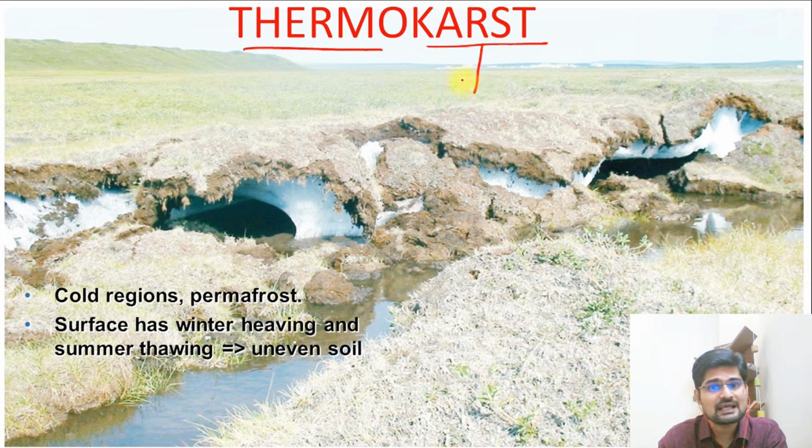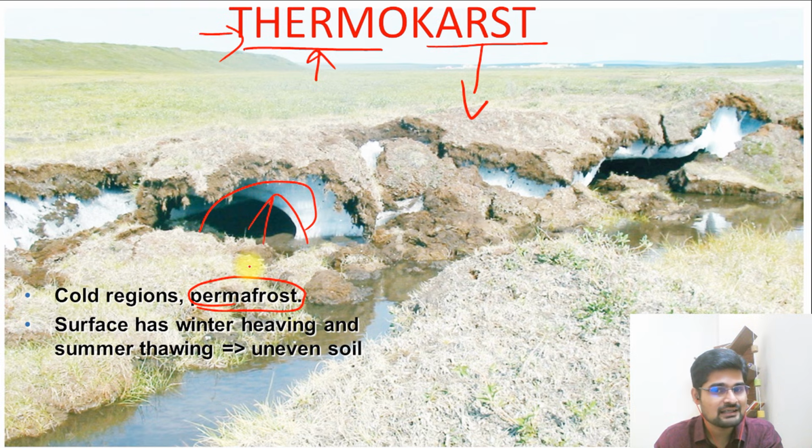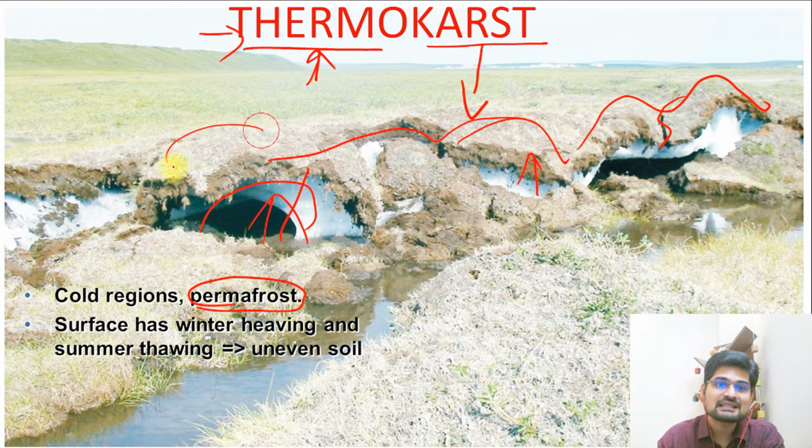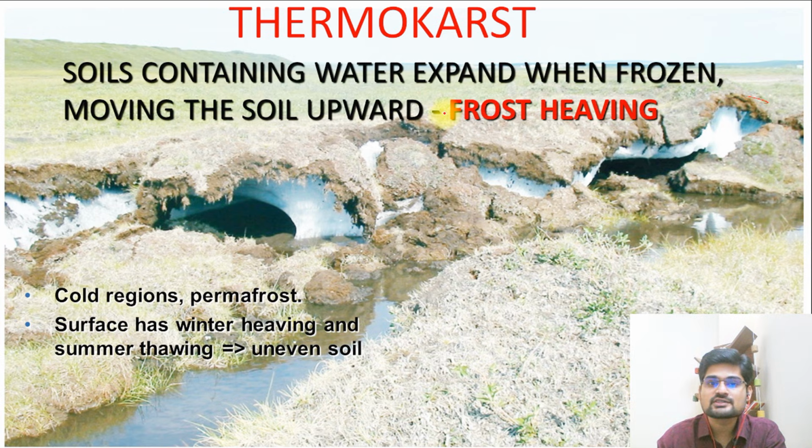The word is karst, it means limestone is there, it means underground water is there, but the other prefix is therm, it means heat effect. So what you see here, in colder regions where there is a permafrost condition, this underground water freezes, and when water freezes, we know one thing, that its volume increases. What happens then? If its volume increases, it pushes the upper surface. So the upper surface gets these cracks, these undulations. This is what happens in the thermokarst area, and gradually this entire surface is eroded away, so it becomes an entire valley of thermokarst. So these are thermokarst features. And these thermokarst features are formed due to this action of frost heaving.